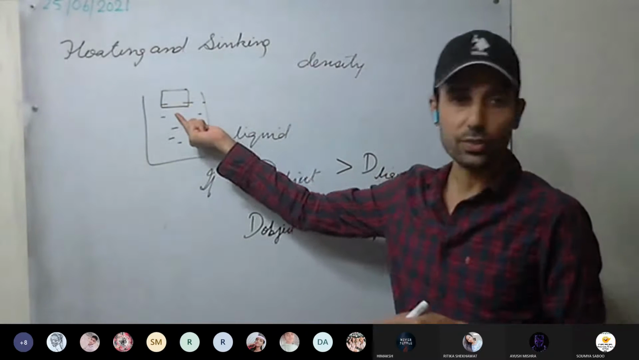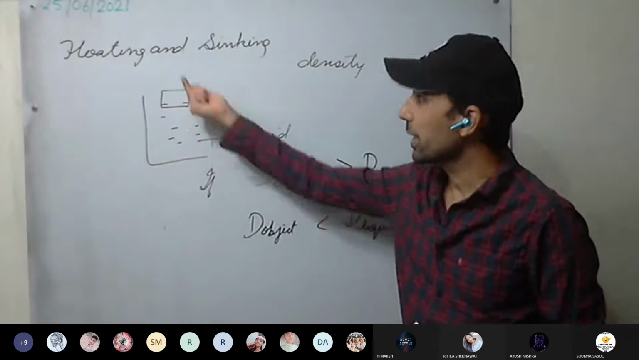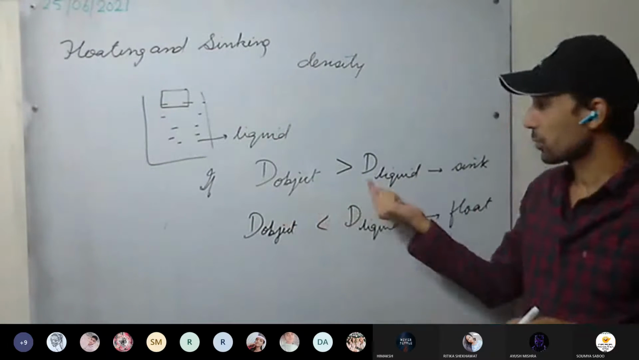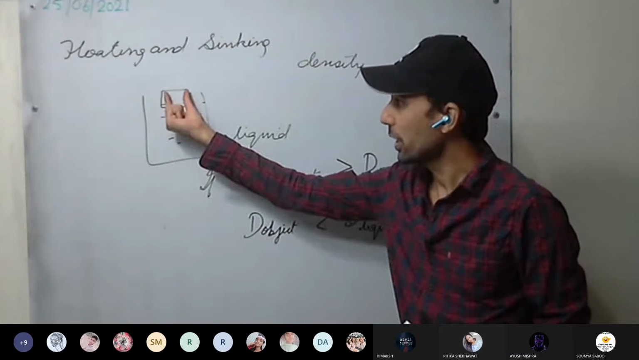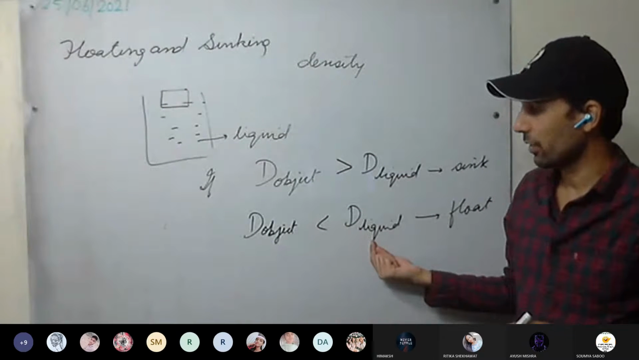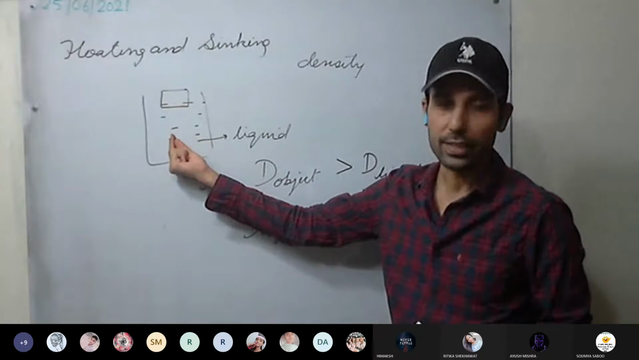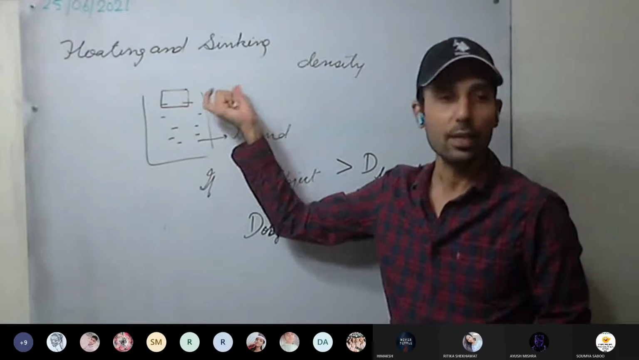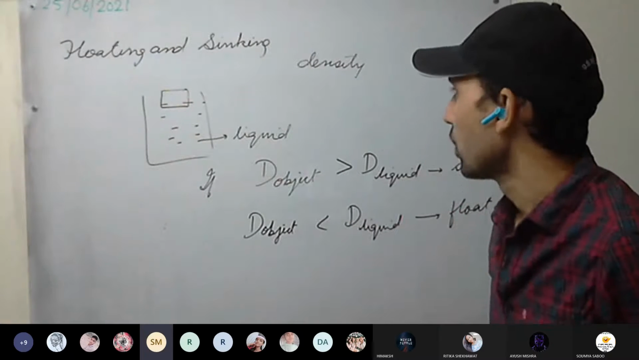How the densities of the object and the liquid are related, as per that, the floating and sinking will take place. If the density of the object is more than the density of the liquid, it is denser as compared to the liquid, so it will sink. If the density of the object is less than the density of the liquid, the object has less density as compared to the liquid, so it will float on water or on the liquid. Okay, this is clear. Floating and sinking.